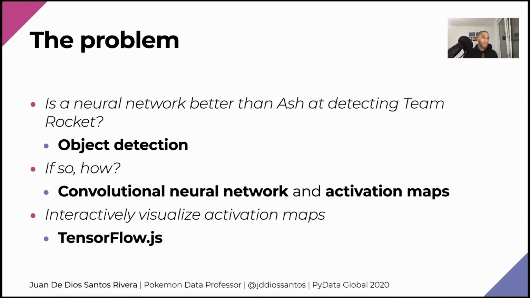For the second part, if so, how, I'm going to employ a convolutional neural network and their activation maps. And before moving on, I want to quickly say that an activation map is the output of the layers of my convolutional neural network. By looking at them, we can get an idea of the most important, primary, or even dominant features of the image.